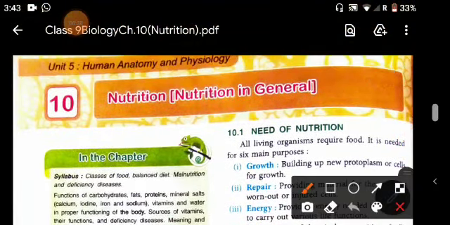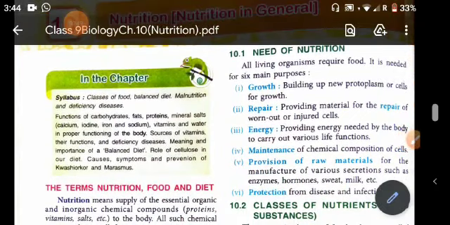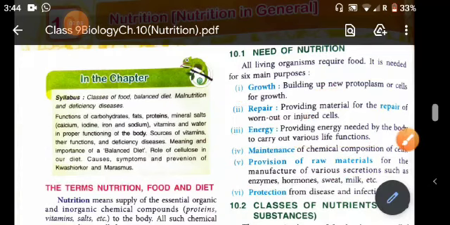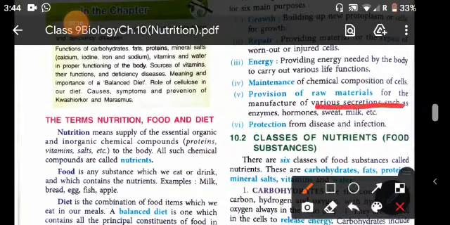So, need of nutrition. Why do we need nutrition? Actually, we need nutrition for the growth of the body, for the repair of the body at the time of injury to the cells, to take energy for doing our various functions, and for the maintenance of the chemical composition of cells. Next is the provision of raw materials, that means for the manufacture of various secretions such as enzymes, hormones, sweat and milk. For these also we need nutrition.